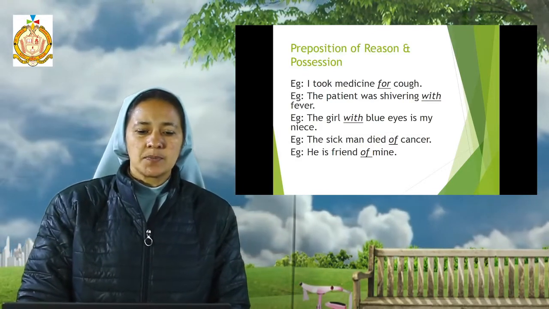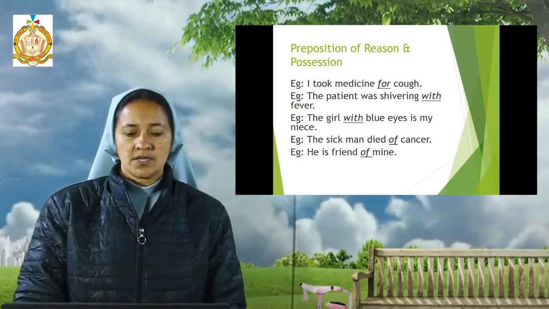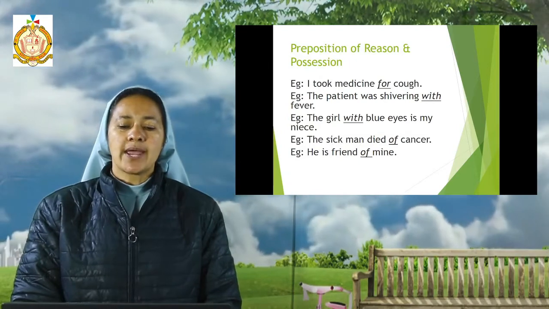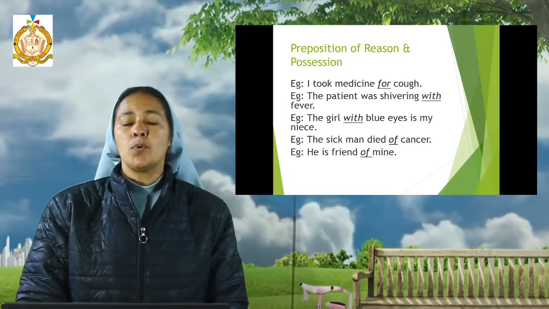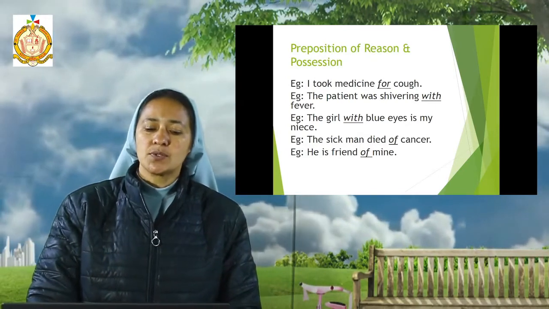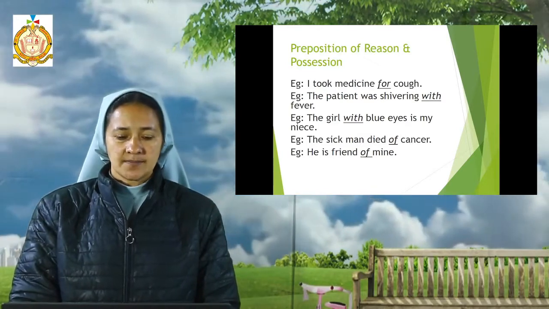Now, as we said, the preposition of possession means which belongs to someone or something. Here the example is: the girl with the blue eyes is my niece. What is the possession of that girl? Blue eyes. So the girl with the blue eyes is my niece.